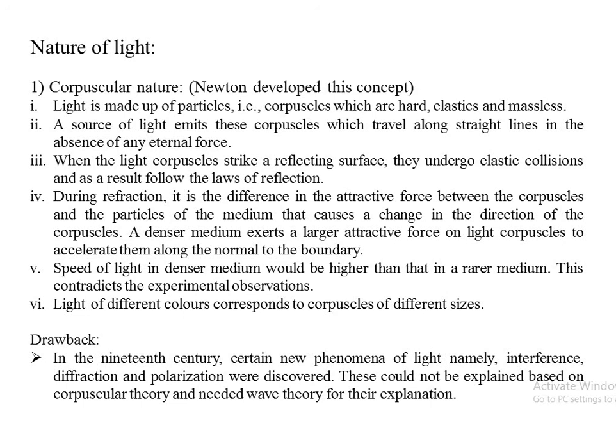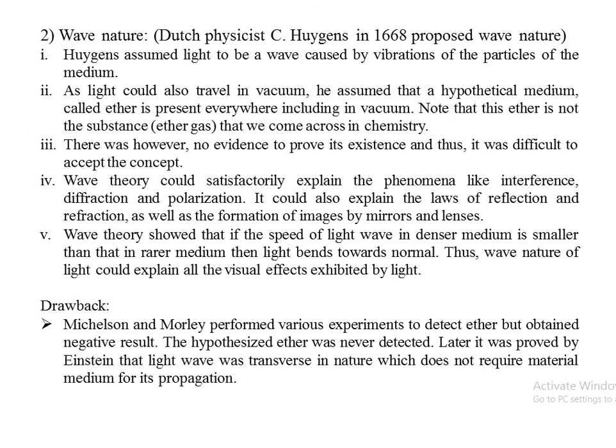In the 19th century, certain new phenomena of light, namely interference, diffraction and polarization, were discovered. These phenomena of light, that is interference, diffraction, polarization, could not be explained based on the corpuscular theory, and therefore we need some different theories, and the next theory that we follow is the wave theory of light.